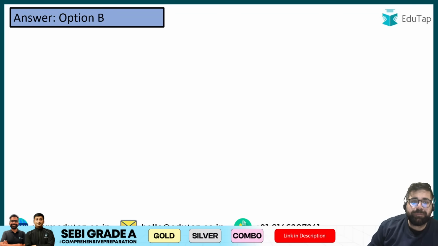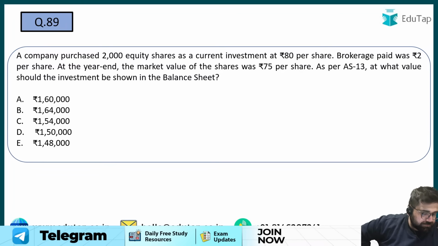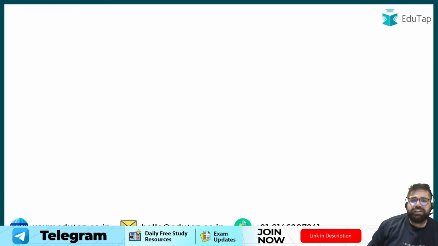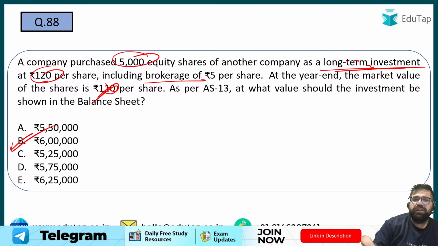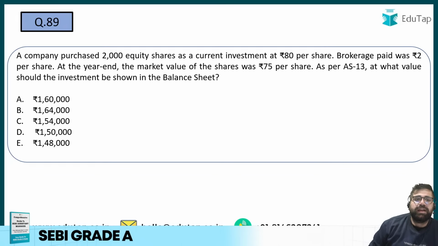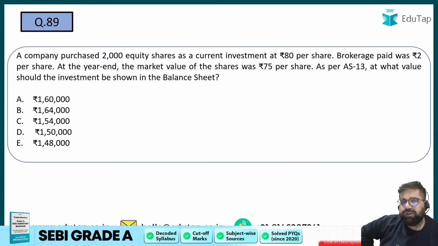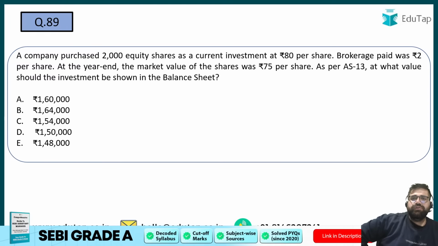Okay, B for ball. 89. Brokerage was included, right? Brokerage was included 5 per share. This will be added in my cost of acquisition. So I will take it Sahil and Chandan also. Chaliye, 89 now. Brokerage will be included because it is a cost of acquisition which I have paid.